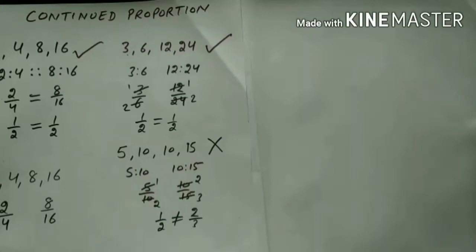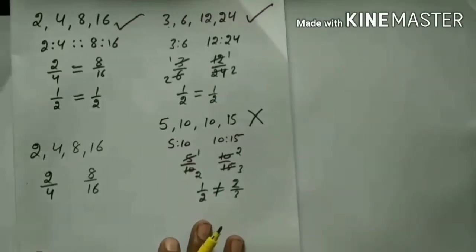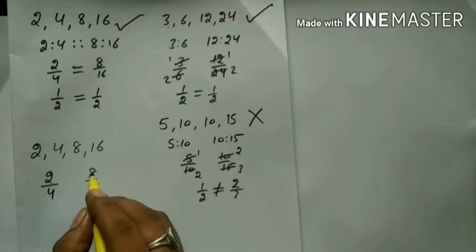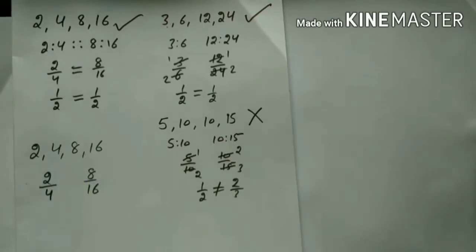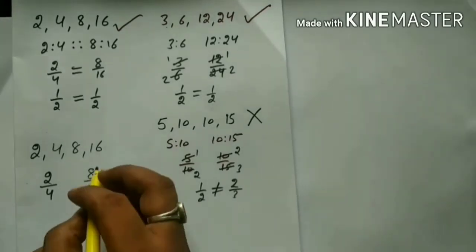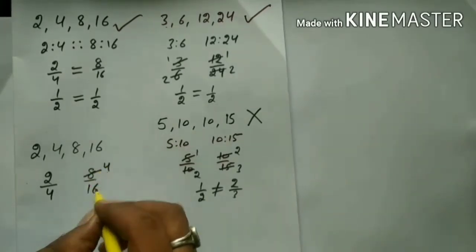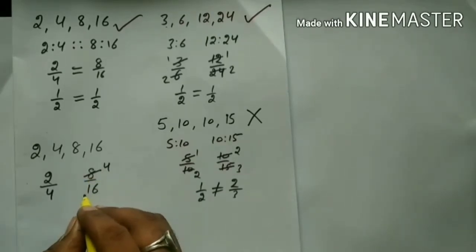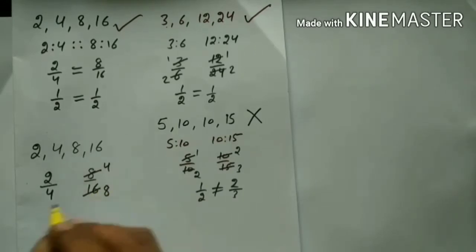Listen student, can you make this 8 into 4? If yes, how? You will divide 8 by 2 so that it becomes 4. And as you divide this 8 by 2, you will also divide this 16 by 2, then your answer is 8.